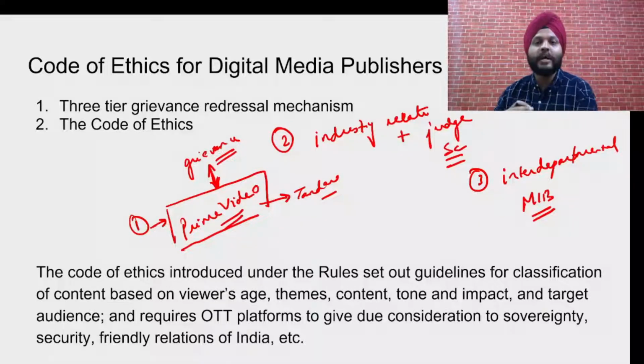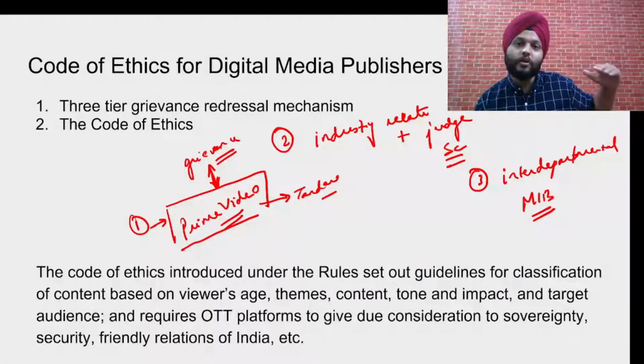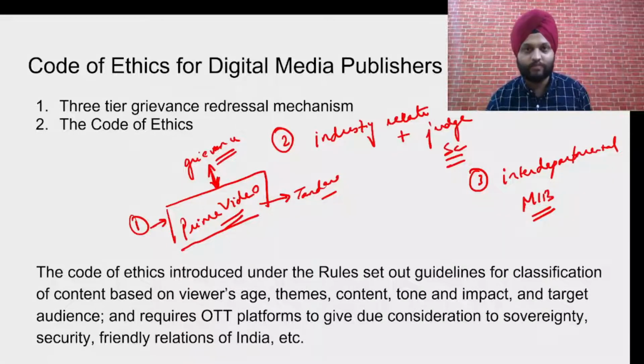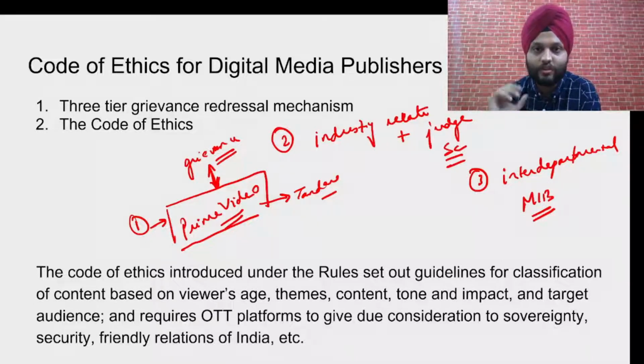So there should be a different body. For example, even the censor board was a different body. And if censor board people had a problem, then there was this appellate authority. And after the appellate authority, there were the courts. But in this case, the final authority lies with the executive itself. So this is problematic.